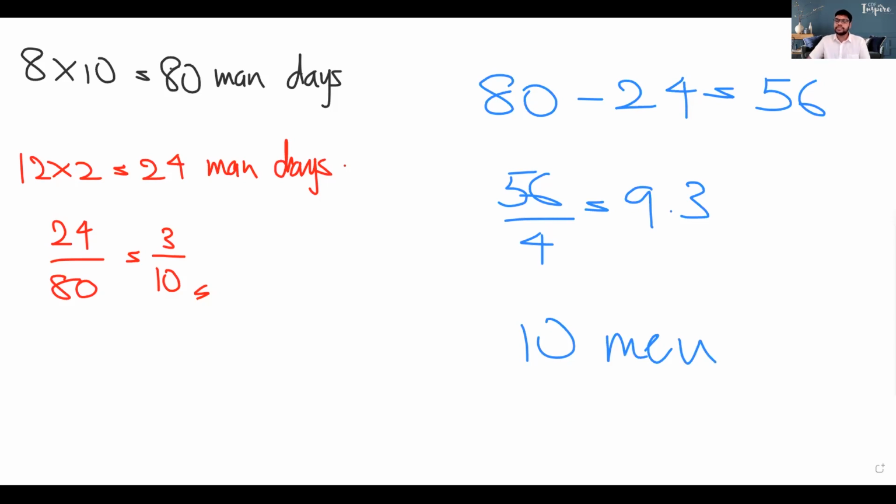Teacher, 56 you can divide by 4. It comes to 14. Ah, 14, yes. So 14 men is the answer. I think I made a mistake in the question. I was looking at the working that I did before. You're right. That is correct. So 14 is the answer, children. Yes, sorry about that. So he would need 14 men.